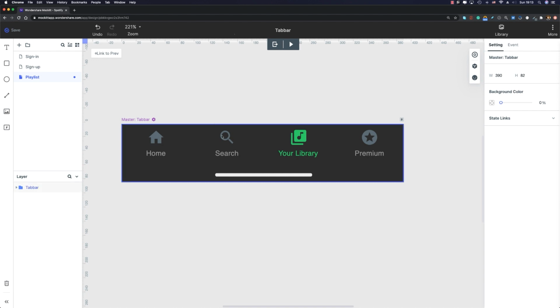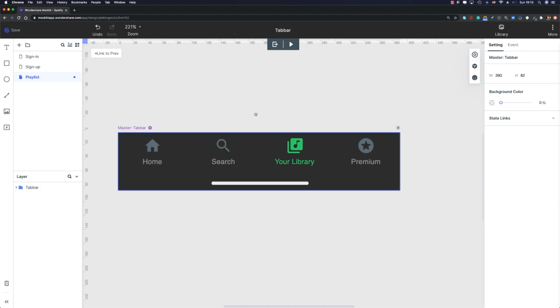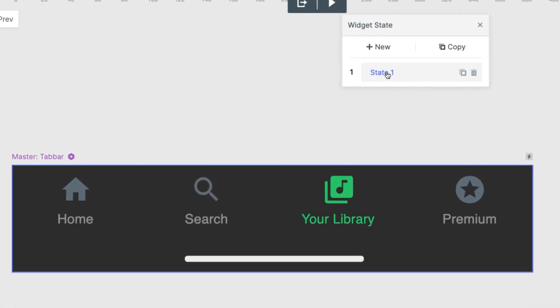So instead of modifying the colors again and again in our design, we can create different states here once and just reuse these states across our project. First of all, I'm gonna go ahead and click on state here. Okay, this is our state 1. I'm gonna show you just an example. Let me rename it to library. Okay, let me copy it, and I'm gonna rename it to search, just like that. Now we are in the search state, okay?